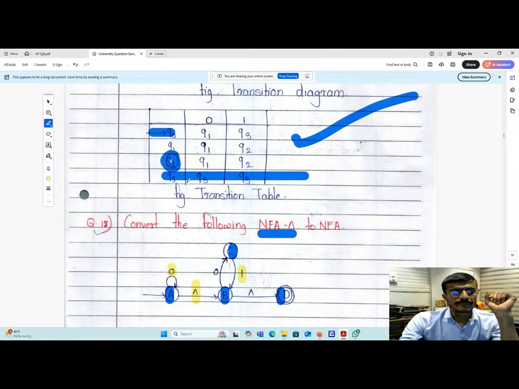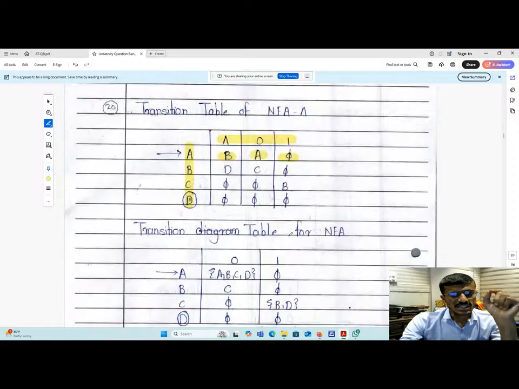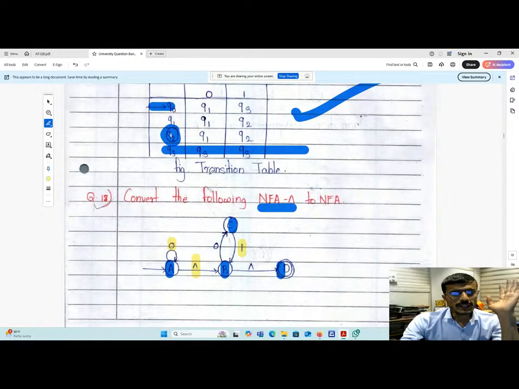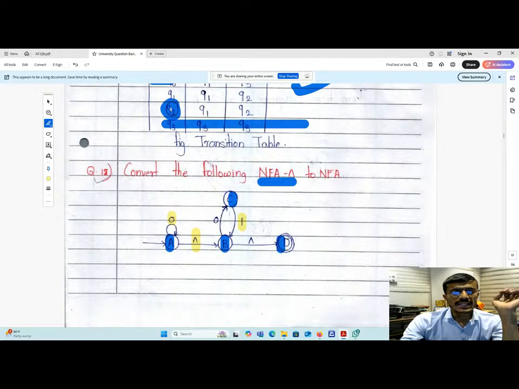Then with respect to B, you can see here, B's zero transition goes to C, one transition is phi, and null transition is D. So B's null transition is going to D, B's zero transition goes to C, and one transition goes to phi. Then with respect to C, one transition going to B and nothing else, that is a phi. And with respect to D, there is no any kind of transition from